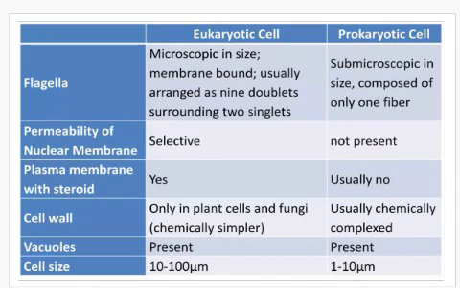In eukaryotic cells, cell wall is only in the plant cells and the fungi, chemically simpler, and in prokaryotic cells, cell wall is usually chemically complex. In eukaryotic cells, vacuoles are present, and in prokaryotic cells also, vacuoles are present. In case of eukaryotic cells, cell size is 10 to 100 micrometer and in prokaryotic cells, cell size is 1 to 10 micrometer. Thank you.